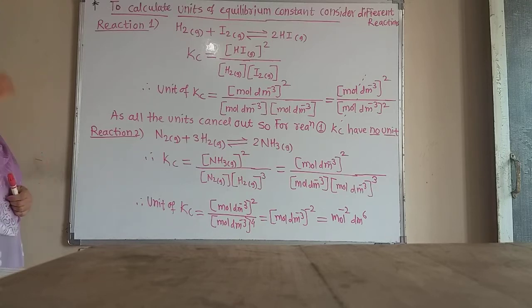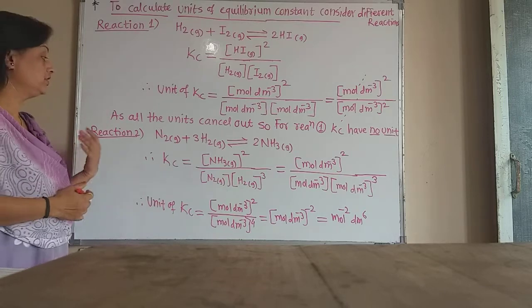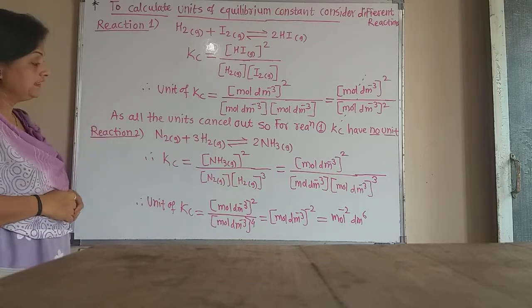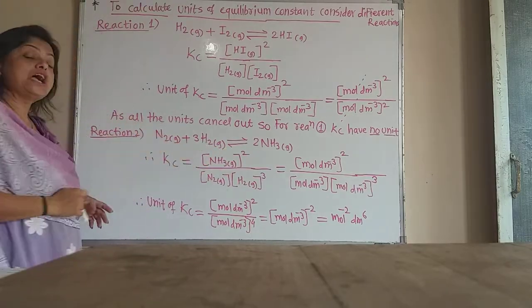Now see what happens in reaction number 2. What is the unit of Kc in a reaction of type 2? Here is the formation of ammonia gas from nitrogen gas and hydrogen gas.